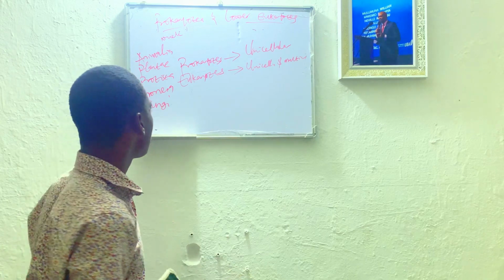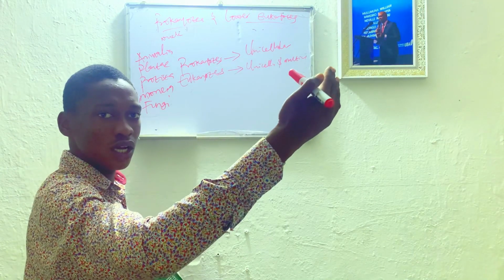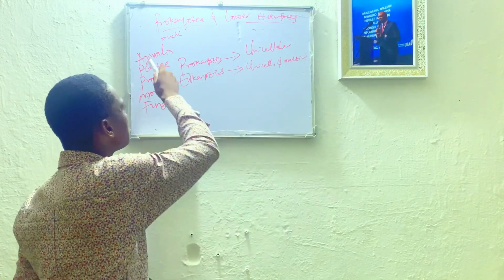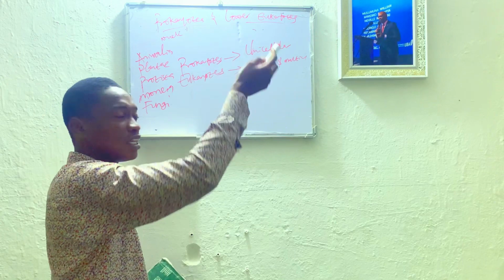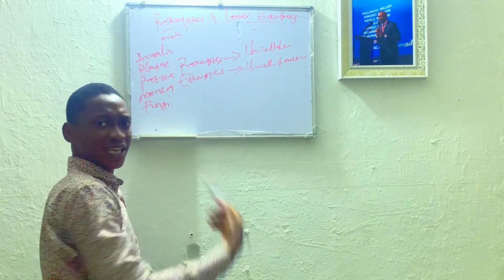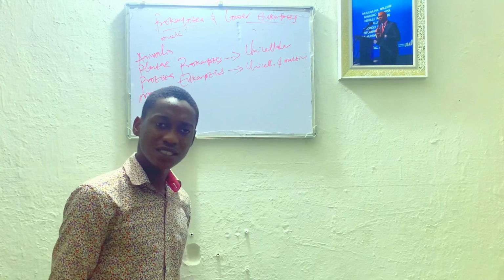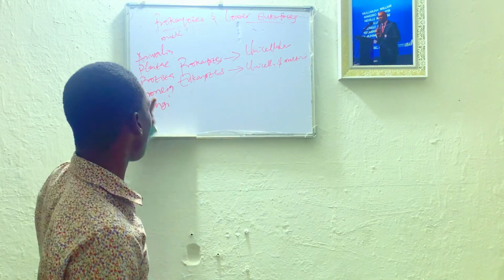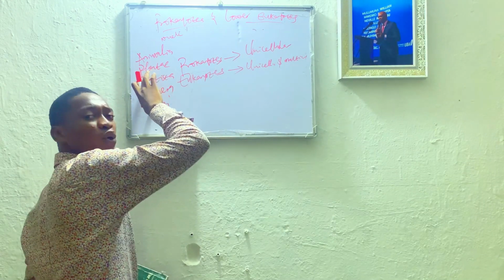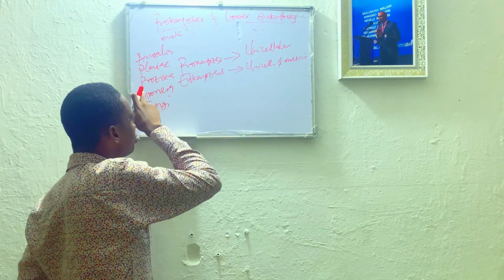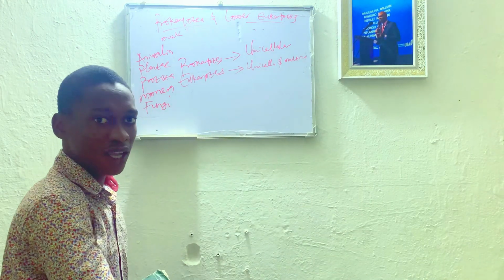Now Animalia and Plantae are higher eukaryotes. Organisms that belong here: we have humans, we have rats. They are kingdom Animalia. When we're talking about kingdom Plantae, organisms that belong here include mimosa plants and green plants. But in this topic, prokaryotes and lower eukaryotes, we'll be looking at these three kingdoms: kingdom Protista, kingdom Monera, and kingdom Fungi. Are we together now?